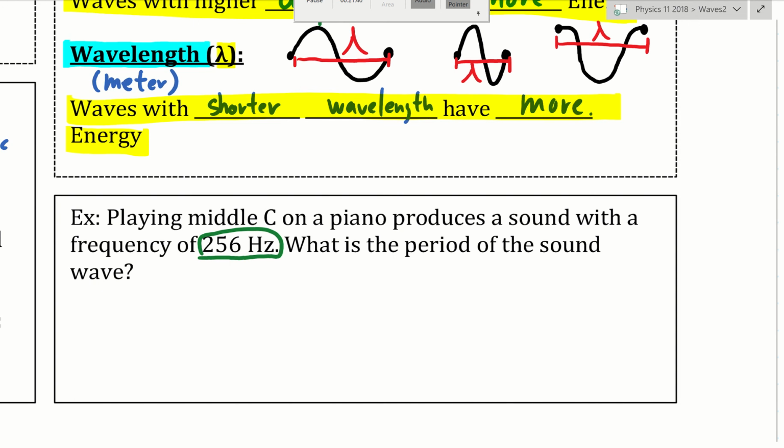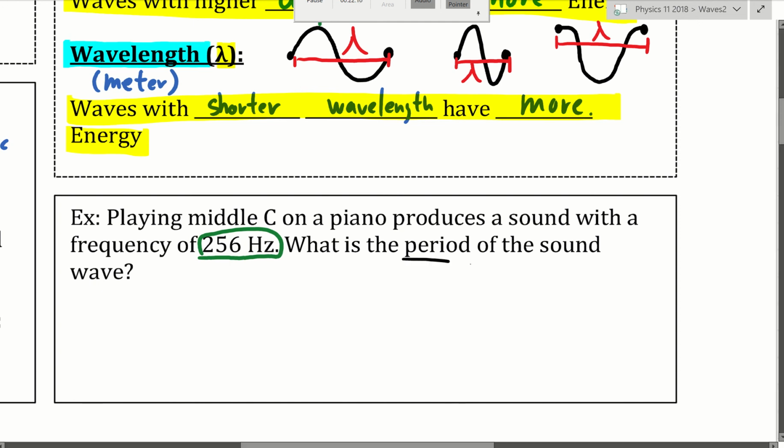So when you hit one of those keys on the piano, for example middle C, the motion of you hitting that key is going to vibrate a certain string inside. And that string vibrates at a frequency of 256 hertz. What does that mean? 256 times of movement every second. So the air molecules next to it will also vibrate 256 times every second.